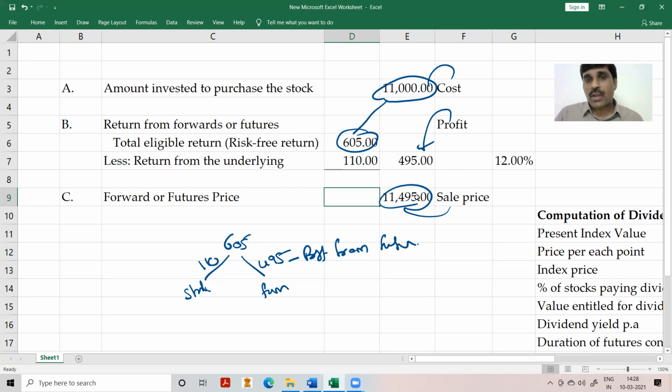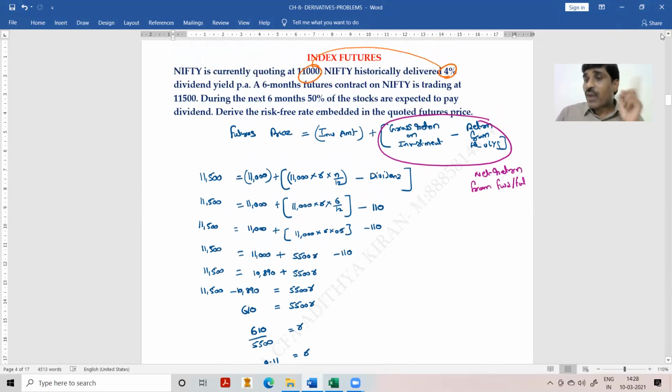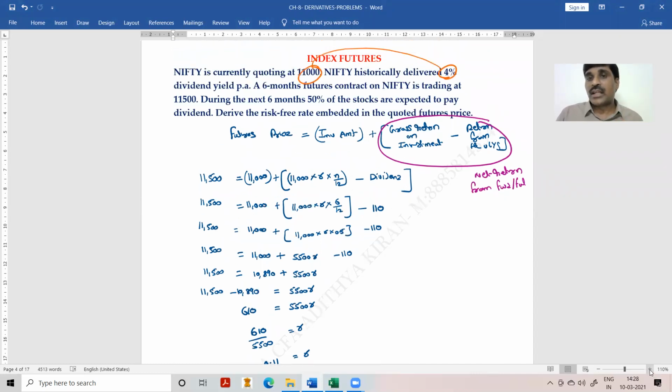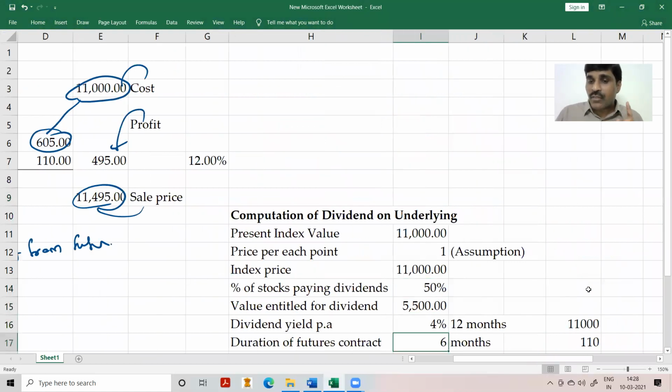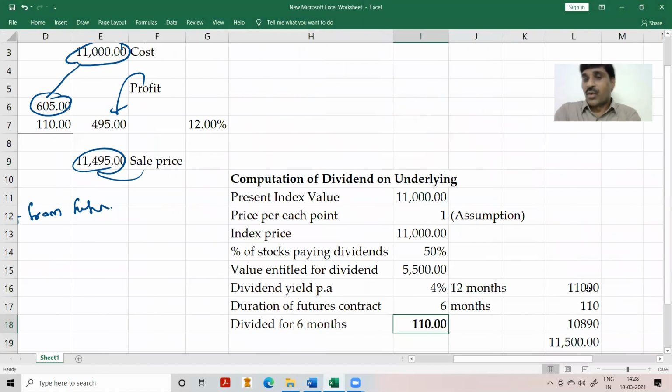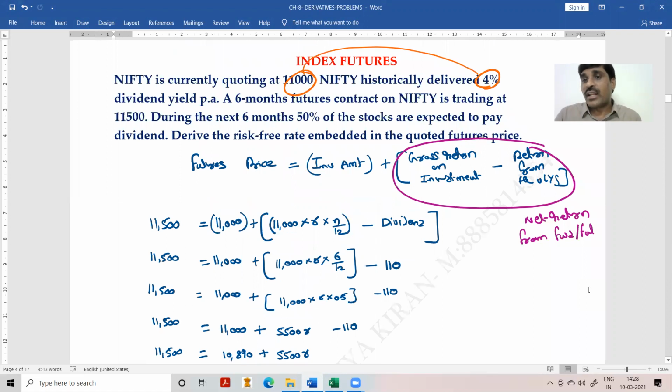In this problem, one assumption is that each index point is 1 rupee. Another assumption is about when you will get this dividend. Even though you have calculated the answer, you may have missed this assumption. When will you get the 110? In this problem it is not given. Therefore, our assumption is that you will get the dividend of 110 just before the maturity, that means just before the 6 months. In other words, we are not reinvesting that 110. Even if you are unconscious of the assumption, you'll get the answer.